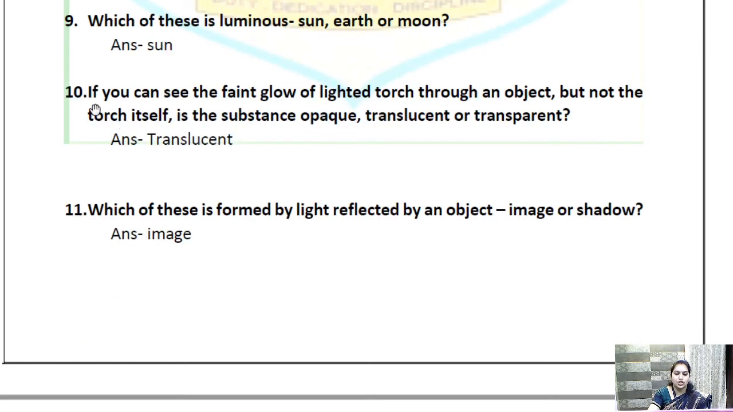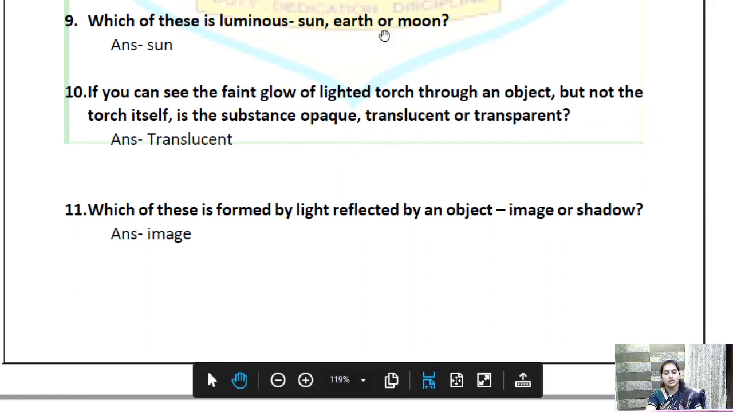Okay, if you can see the faint glow of a lighted torch through an object but not the torch itself, is the substance opaque, translucent or transparent? The answer is translucent. Why? Because we can see the light of the torch but we cannot see the torch. So if we cannot see the torch, it is translucent because in a translucent object partial light passes.